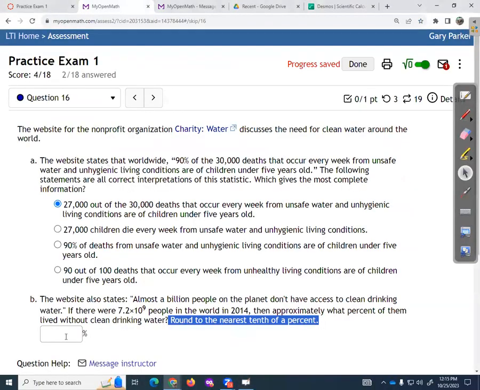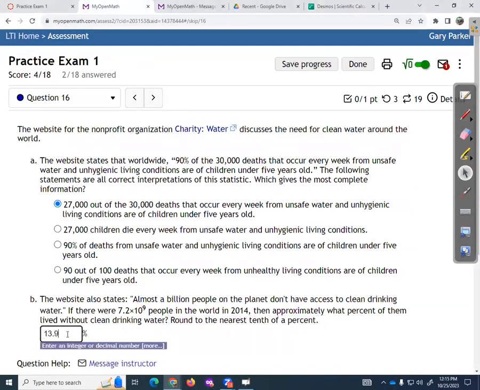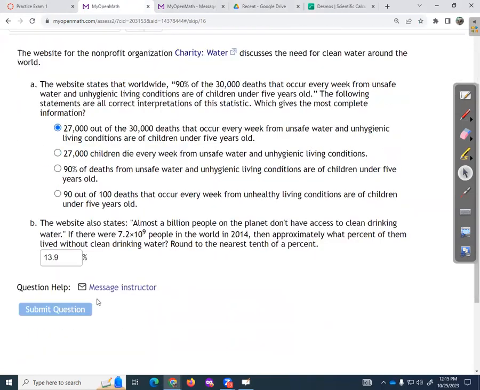All right, this one should go better for me since I had rounding rules.